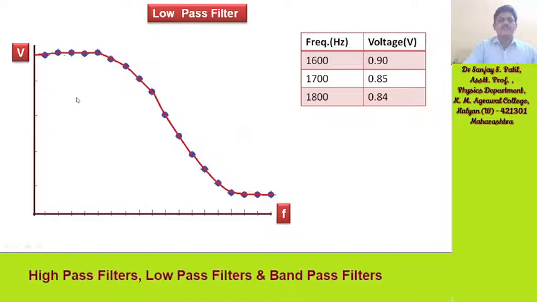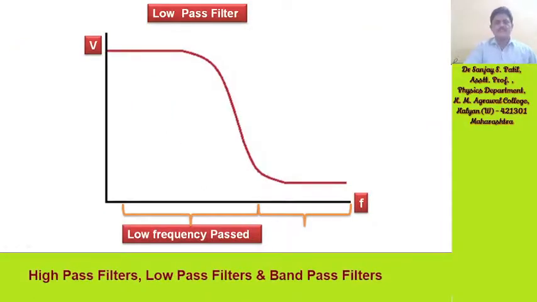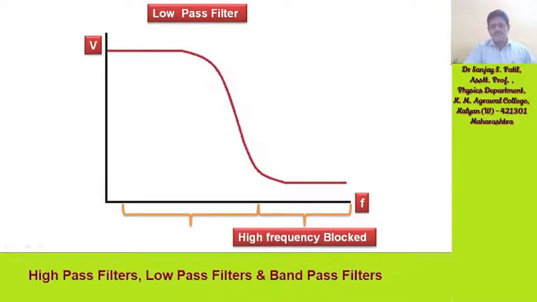You can observe from the graph that low frequency is being passed and high frequency is blocked. The voltage versus frequency graph is plotted. Low frequency is passed while high frequency is blocked, and that is why it is called a low pass filter. A filter which will not allow high frequency is called a low pass filter, which will allow only low frequencies and we will get output.